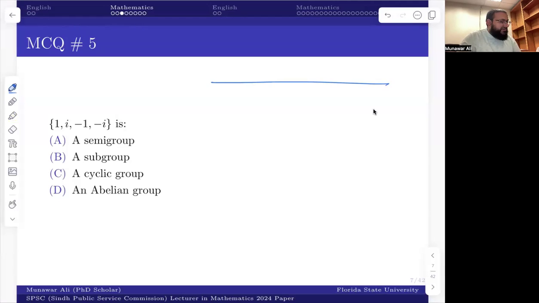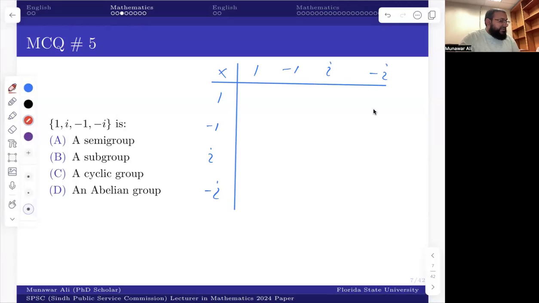I'm not going for this lengthy discussion, so it's going to be multiplication. 1, minus 1, i, minus i, and 1, minus 1, i, minus i. Let me use the same color.